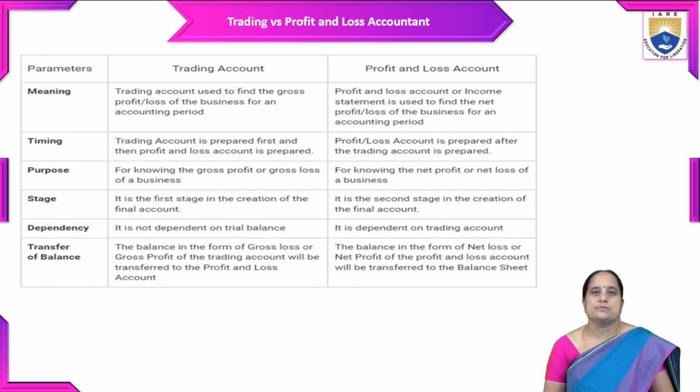The next parameter is stage. The trading account is the first stage of creating the final accounts, and based on this statement one can assess the gross profit or gross loss. Coming to the profit and loss account, this is the second stage in the creation of the final accounts. The next is dependency. The trading account is not dependent on any other account; just by looking at the trial balance statement, we prepare the trading account. Coming to the profit and loss account, it is based on the trading account.